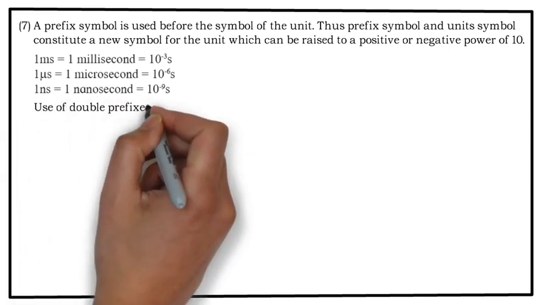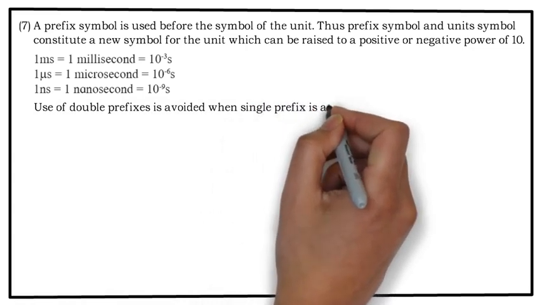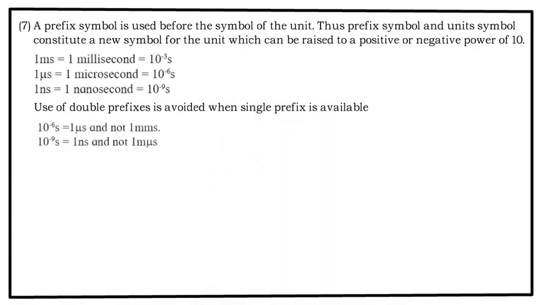Use of double prefixes is avoided when a single prefix is available. Like 10 raised to minus 6 seconds is 1 microsecond and not 1 millimillisecond. 10 raised to minus 9 second is 1 nanosecond and it is not 1 millimicrosecond. You cannot use 2 symbol prefixes when you are writing the unit.